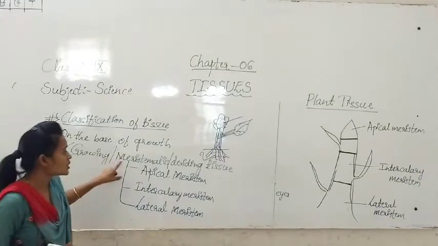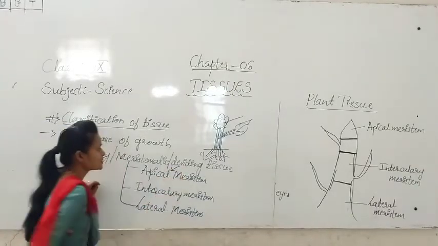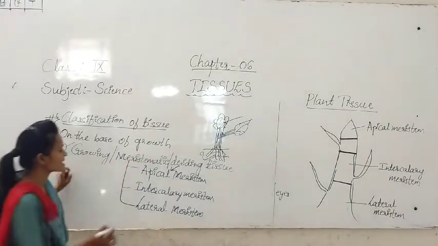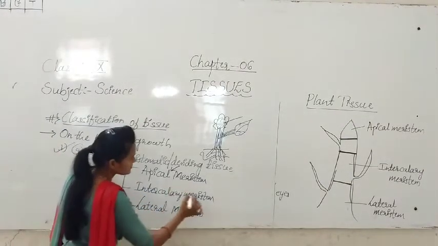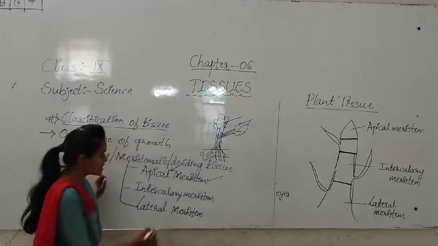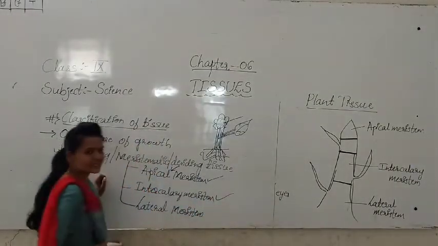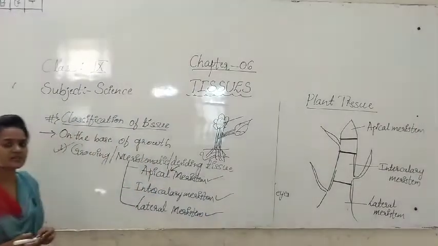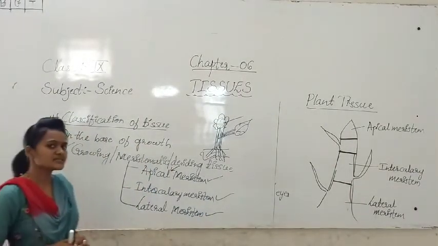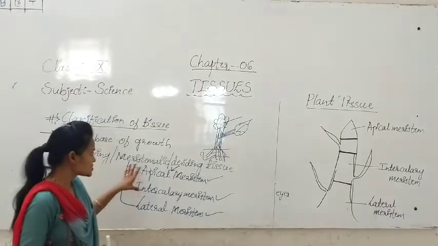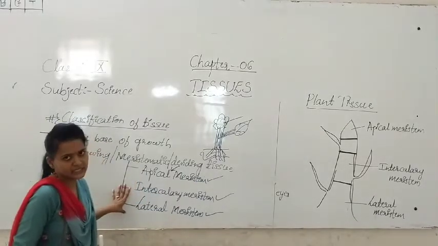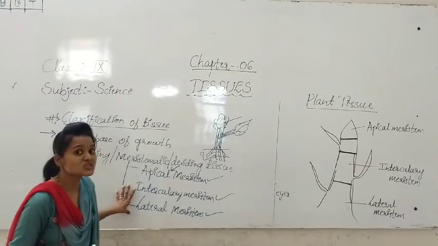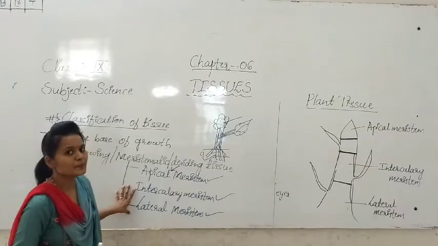On what basis? On the basis of division, meristematic tissue will be classified into three types. First one is the apical meristem, second one is the intercalary meristem, and third one is the lateral meristem. So, students, first we'll see where these three tissues will be present, in which region they are present in the plant.